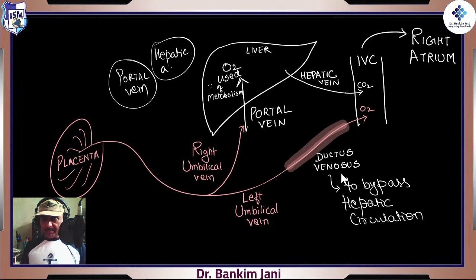So just remember, all those things are brought to liver by portal vein, right? Portal vein gets everything. Liver would say, I need to work. If I have to work, I need oxygen. So hepatic artery would say, I'll provide that oxygen. So that's the reason there are two supplies.